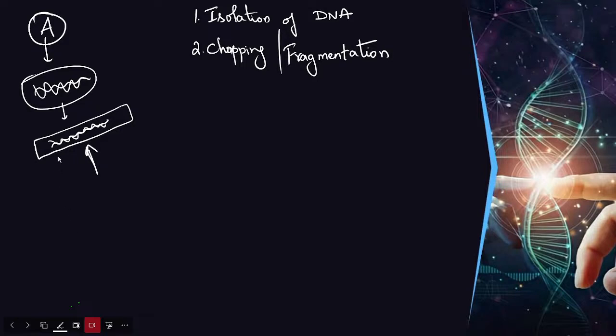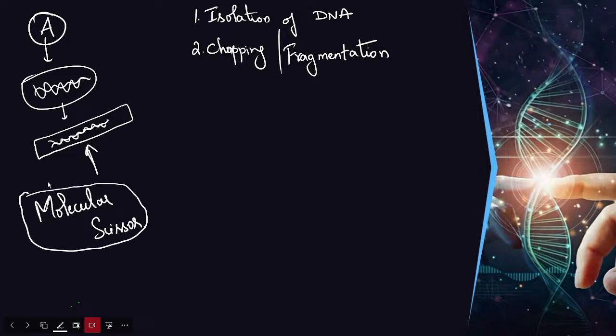What do we use for this process? We use a molecular scissor. I will explain what a molecular scissor is and what the different types are in some other video. Here we are just understanding the steps, the recipe only. So the second thing is fragmentation of this DNA using molecular scissors, and the name, let me write, they are called restriction enzymes. So then we will chop.